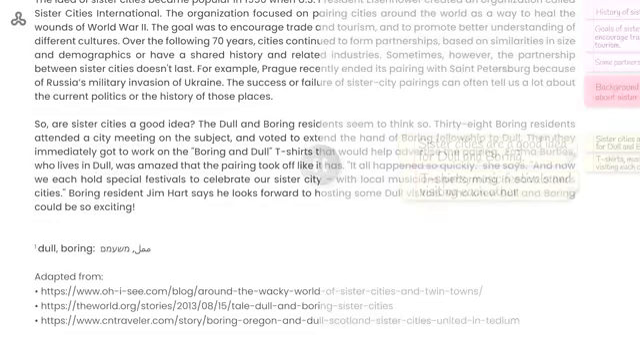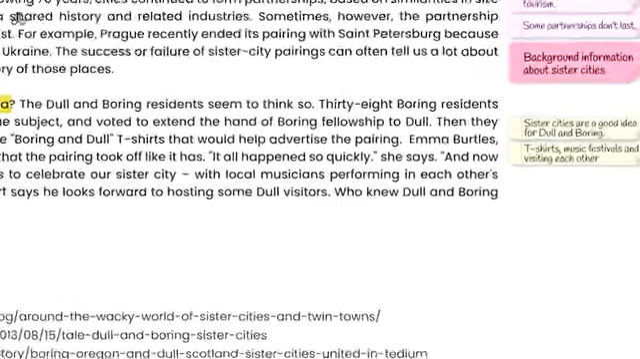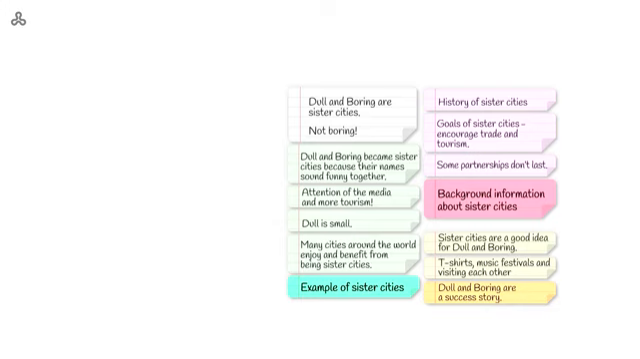The paragraph began with a question. So, are sister cities a good idea? Based on the paragraph, we can say that it is a good idea. We see that Dull and Boring are a success story. Let's write our note. Dull and Boring are a success story. Now that we read the whole text, let's look at all our notes to see the big picture.